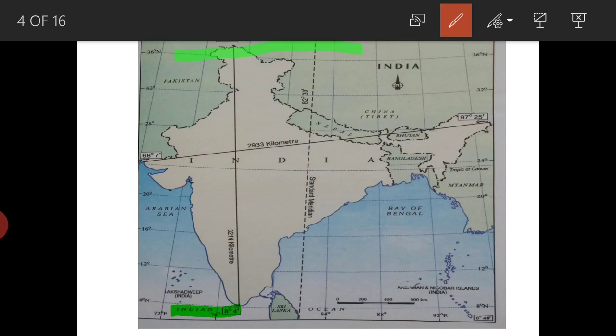So here we have discussed the latitudinal extent of India. Now the longitudinal extent, the lines which are drawn from the north pole to south pole. The longitudinal extent is from 68 degree 7 minute east to the last one, 97 degree 25 minute east.